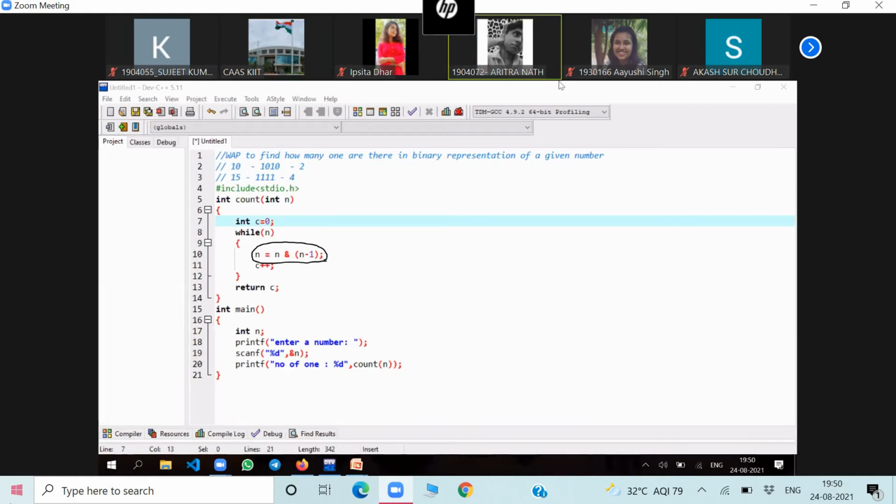Sir, we are giving the input as an integer number, so the compiler itself converts it to binary. No, we are not converting it. We are in the AND operation, bitwise AND operation. It is working on the binary digits. Automatically, in the background, the bitwise operator itself works on the binary digits of the number.